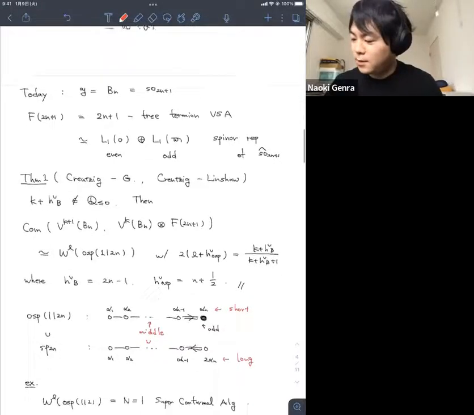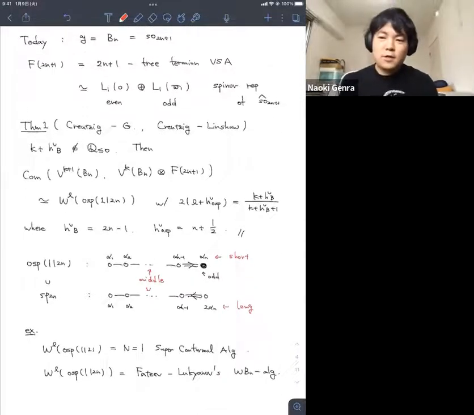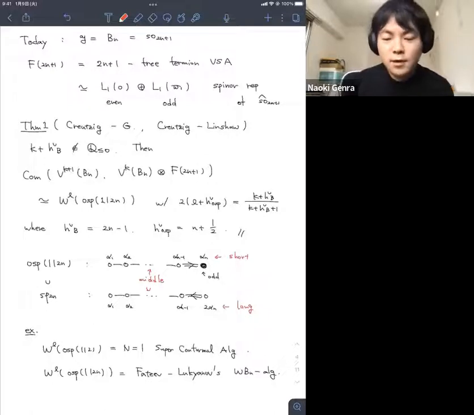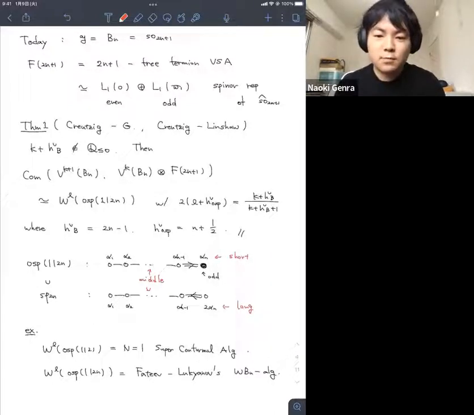Anyway, this is the statement. Why is this so interesting? For example, in the n equals 1 case, the principal W algebra of osp(1|2) is just the N=1 superconformal vertex superalgebra. And in the general case, it is called the Fateev-Lukyanov WB_n algebra, a very classical family as a generalization of the N=1 superconformal algebra. So it is a very famous series and a natural generalization. Very interesting.